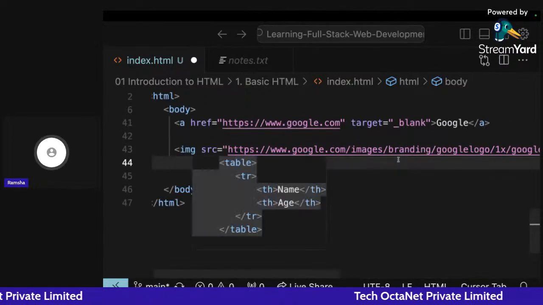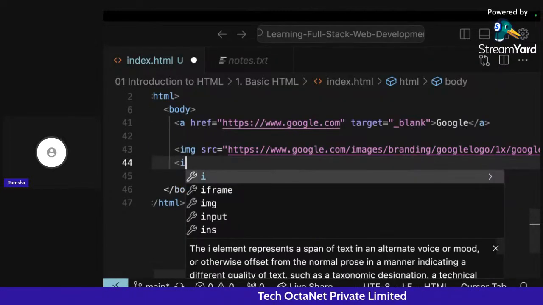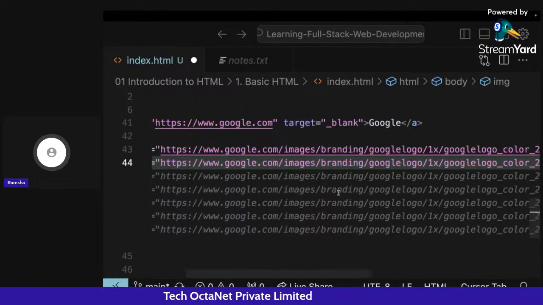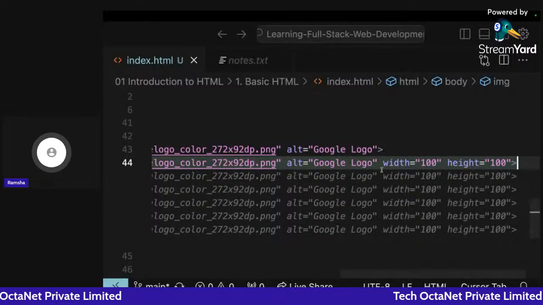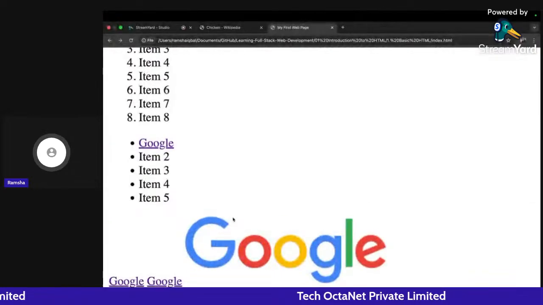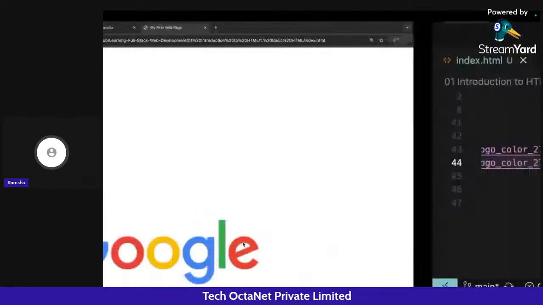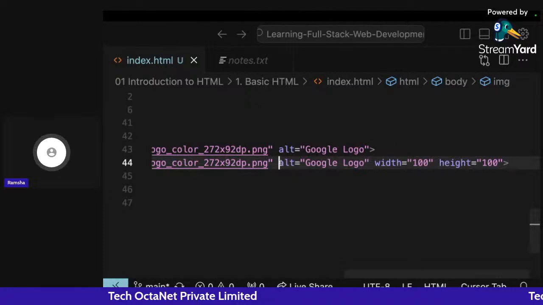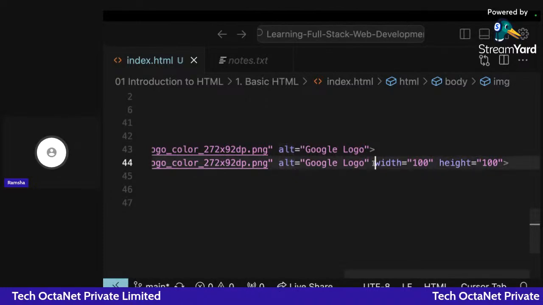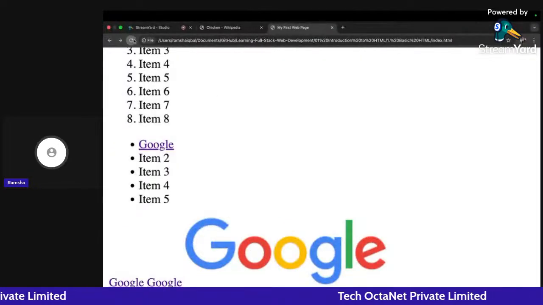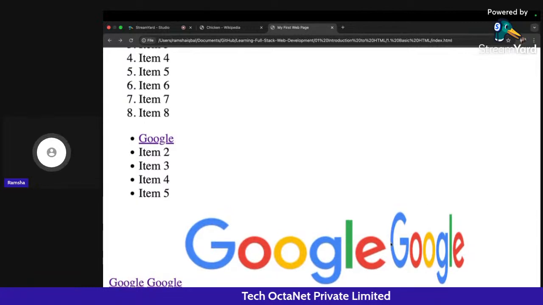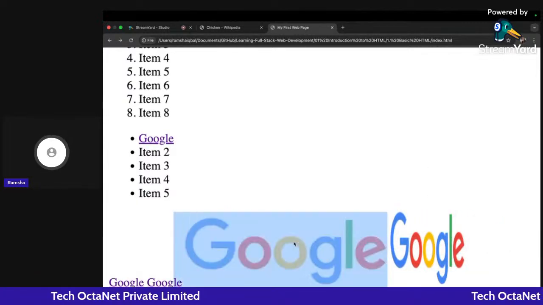I can add more than one image also. So let me do that. Here I have added another image which has some width and height also. Suppose you don't want your image to be this big. So what you can do here is, with this particular attribute, you can also use width and height. Now, if I go back and click on refresh, you can see I have got another image and it's comparatively smaller than the first one, right?